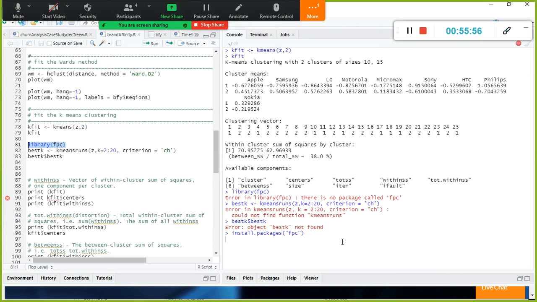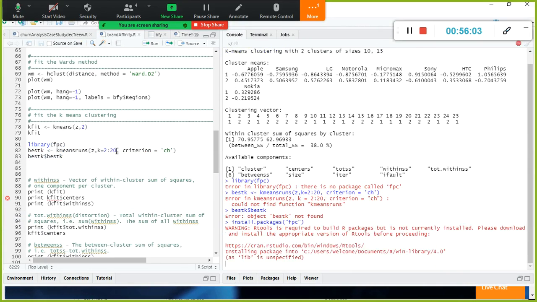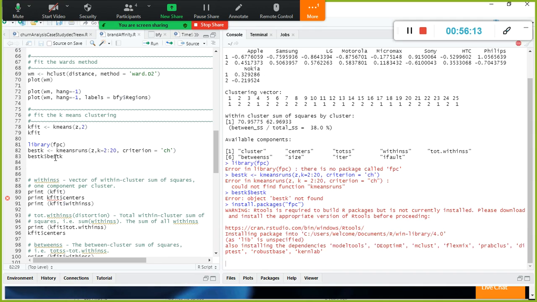Installed packages. See what happens is, this one will run K means between 2 to 20 clusters, right? It is installing 2 to 20 clusters. What you do is, you need to tell me by using 2 to 20 clusters, which number of clusters is the optimal one.